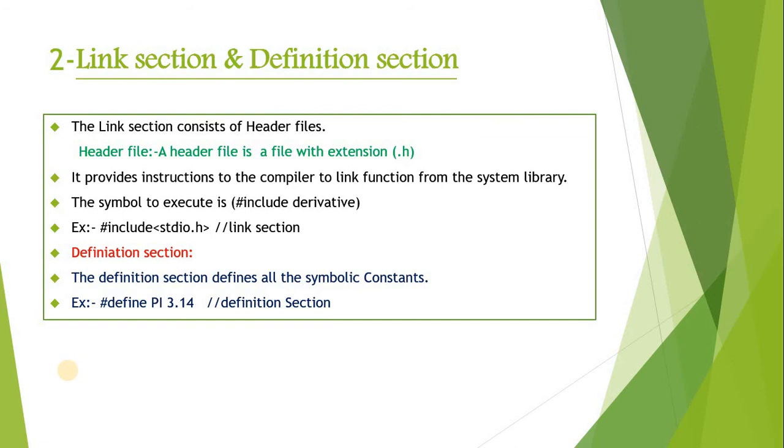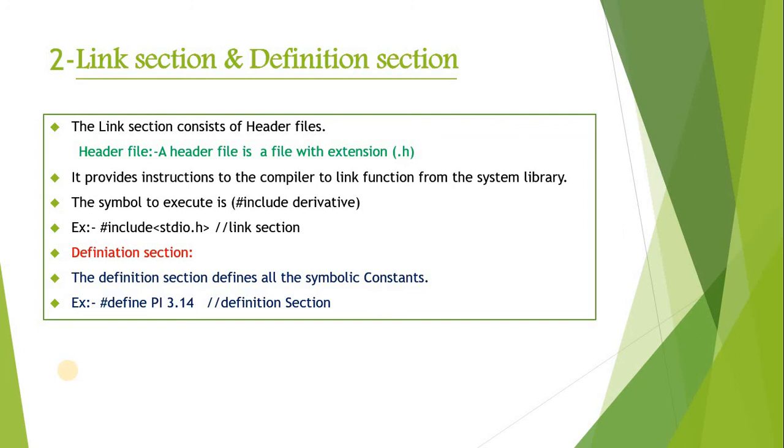First we see what is the link section. The link section consists of header files. What is a header file? A header file is a file with the extension .h. In our C programming there are some libraries, and to access those libraries we use the extension .h. Here you can see an example, hash include stdio.h. stdio is a library and we are accessing it with the extension .h.